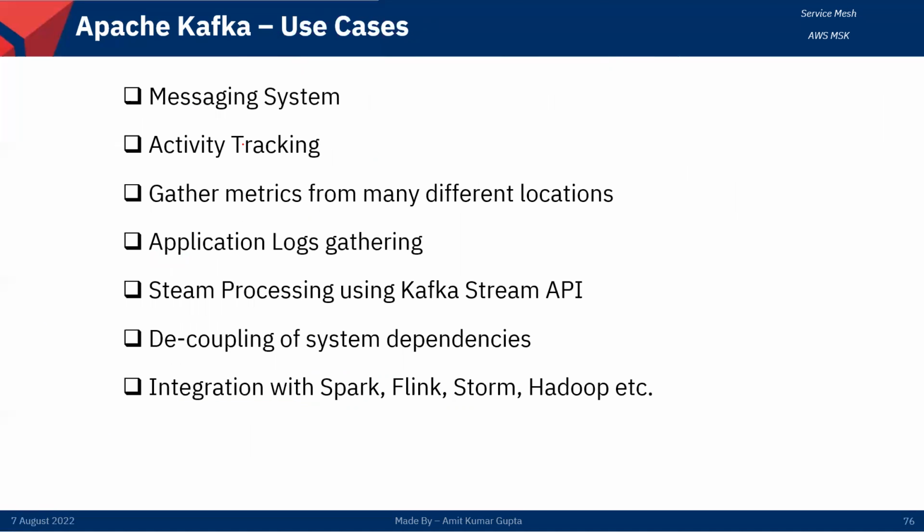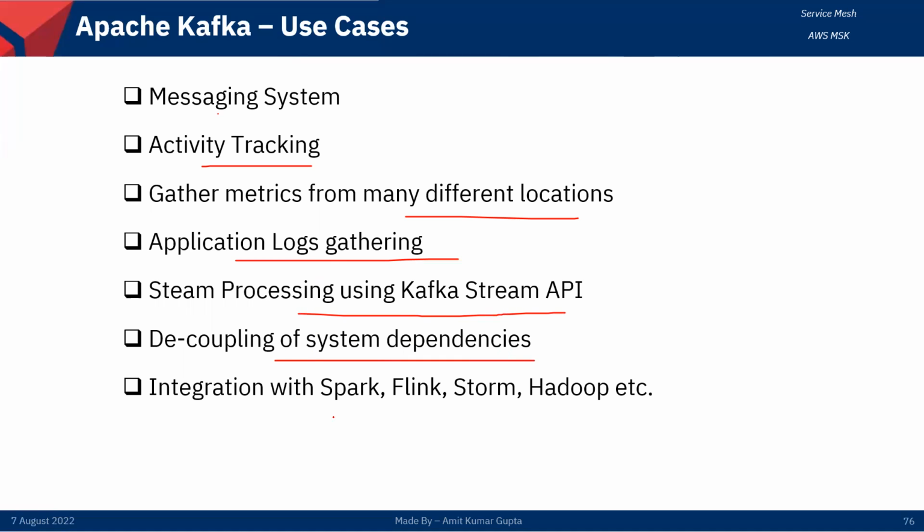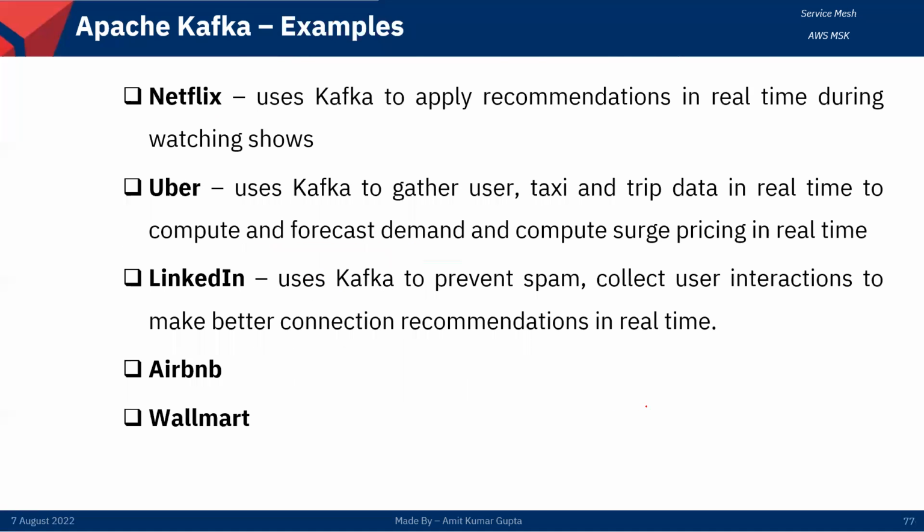And now what are the use cases for that? The use cases are, first, the messaging system, activity tracking, gathering metrics from many different locations and applications, log gathering, stream processing using the Kafka Streams API, decoupling of system dependencies, and integration with Spark, Storm, and Hadoop, like multiple things, right?